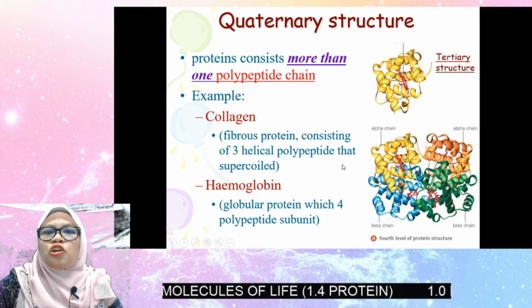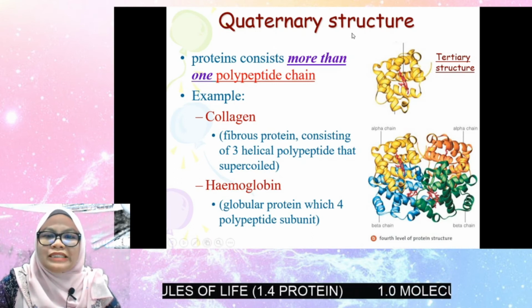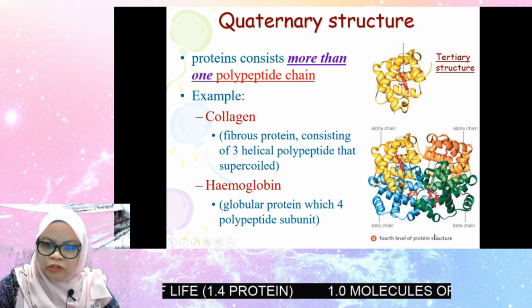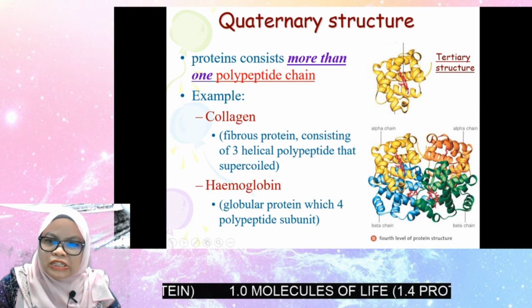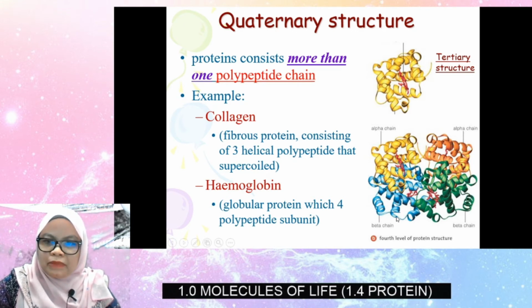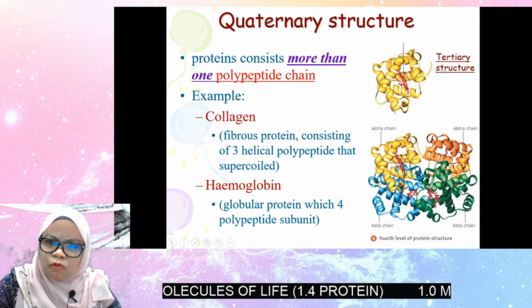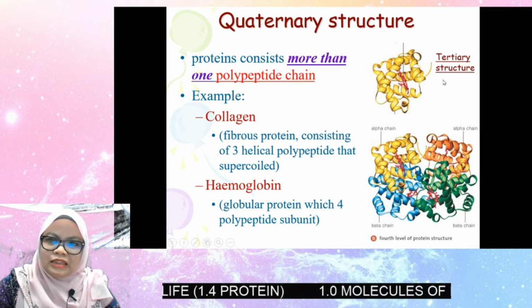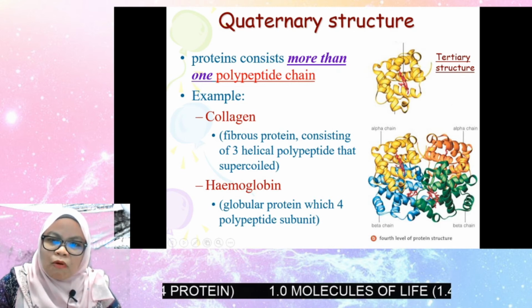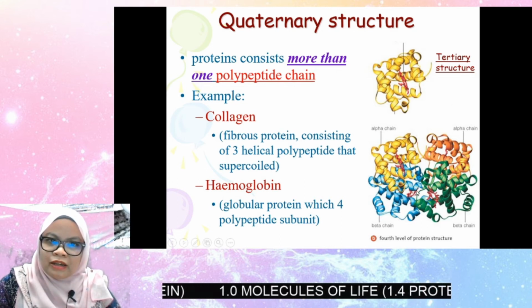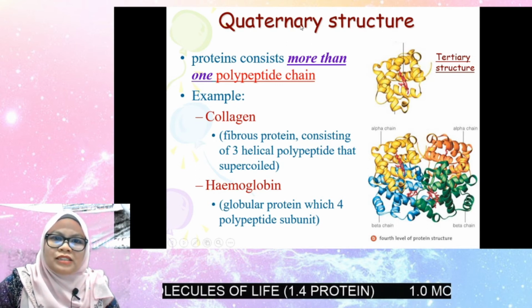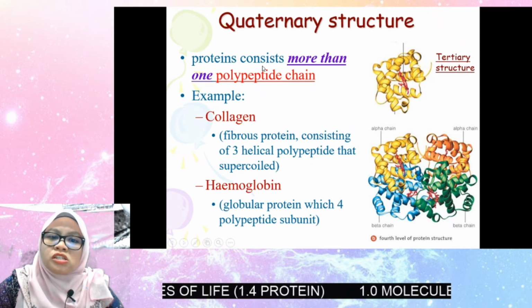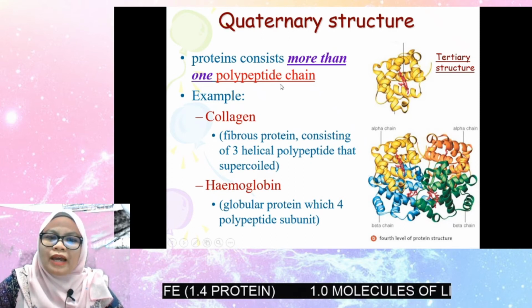Last is the quaternary structure. If you can see here, different colors, yellow, orange, green, blue, these represent different polypeptides. Look at the structure of each polypeptide. They are coiled and folded, which means they are in tertiary structure. But the different polypeptides are pulled together. So this is quaternary structure, which means the protein consists of more than one polypeptide chain.